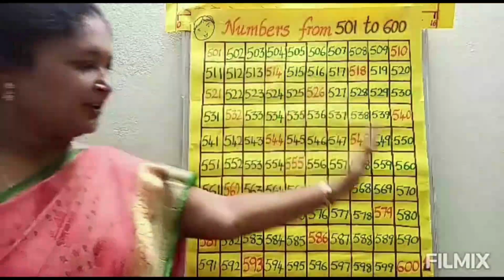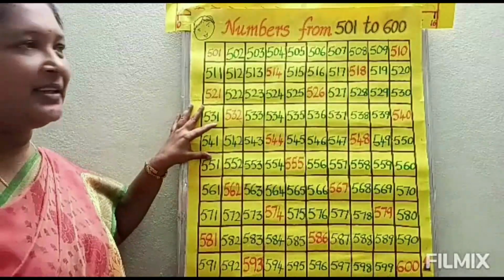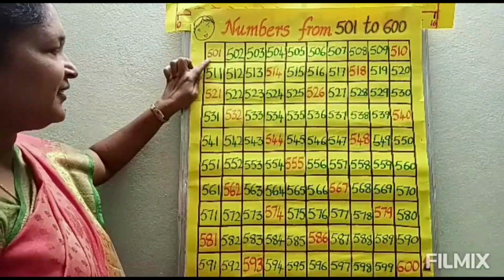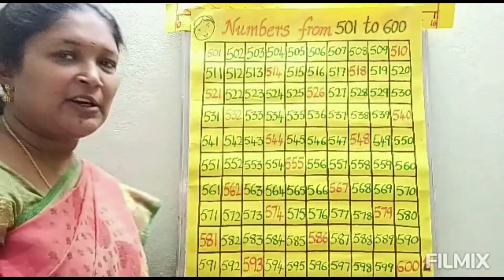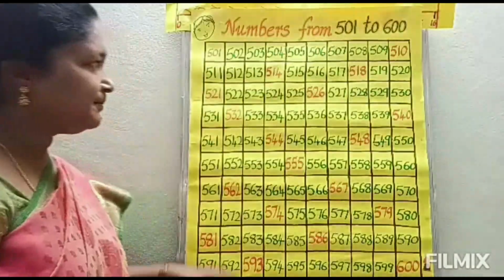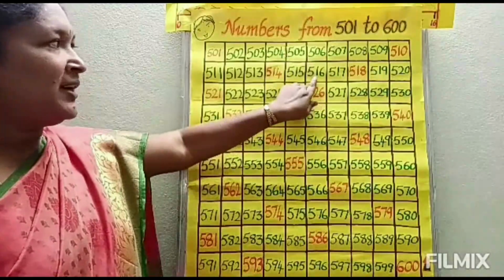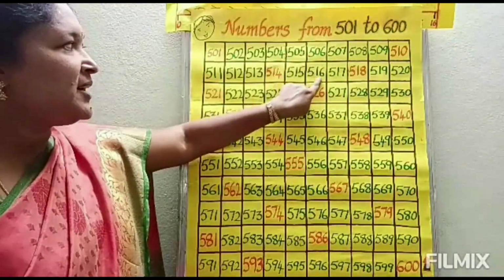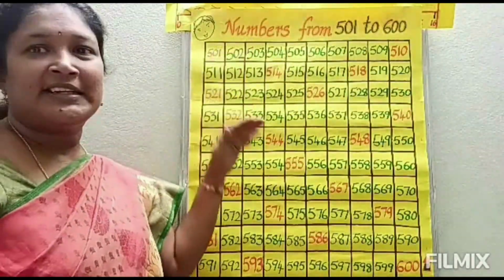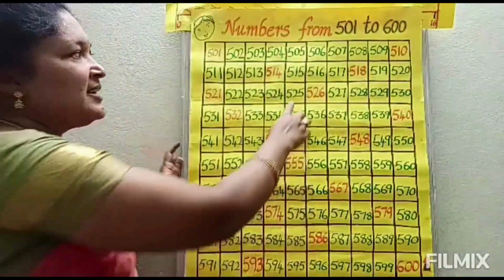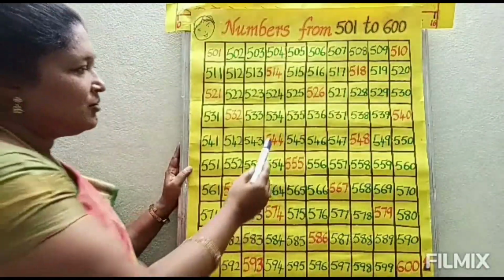So Vijay reached his house by filling the missing numbers. So these are the numbers from 501 to 600. Okay children? And from these numbers, I want to ask a few questions. See here. I will show any one number. You have to read that number. What is this number, children? 516. See children, all hundreds are with 3-digit numbers.